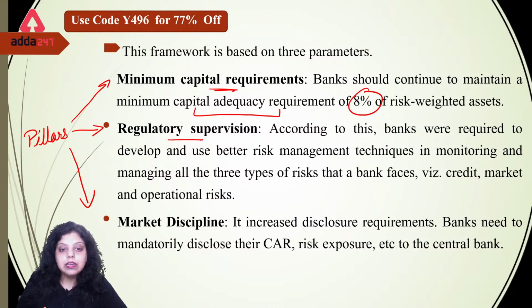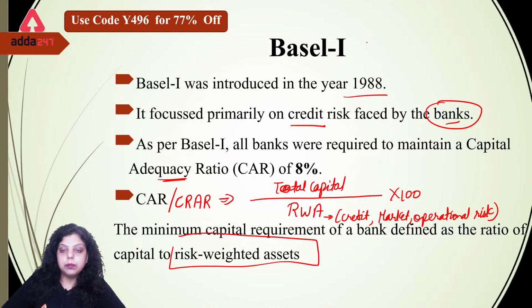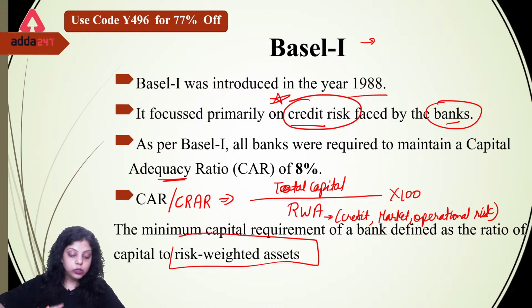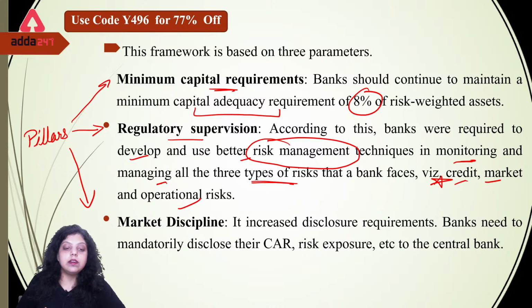Second is the supervisory review process, also known as regulatory supervision, in which it has been said to the banks that they are required to develop and use better risk management techniques in monitoring and managing all 3 types of risk, which are credit, market and operational risk. If we are talking about Basel 1, Basel 1 was only including the credit risk. Do remember this. Basel 1 included only the credit risk, but when we went to Basel 2, we have seen that market risk and operational risk are also included. So it includes the market risk, credit risk and operational risk.